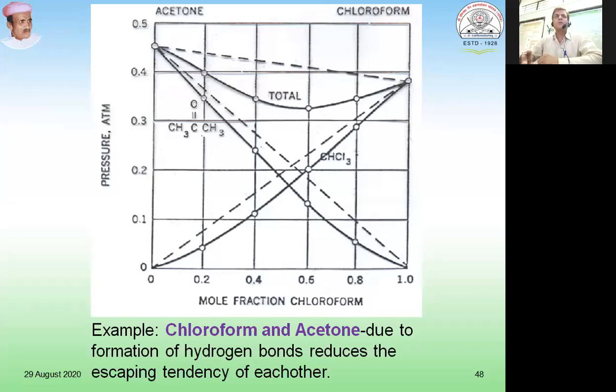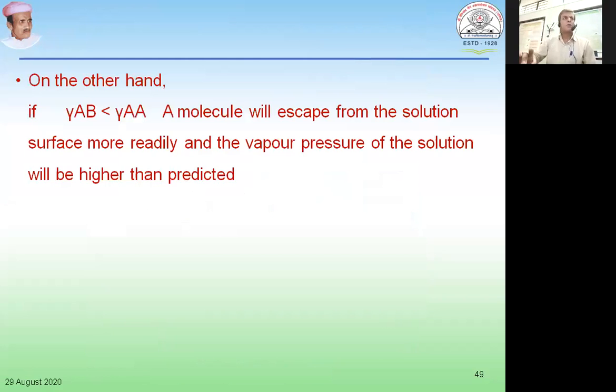This is what is known as negative deviation from Raoult's law. And we will have another case where the same molecules have more attraction for each other as compared to their forces of attraction for the different molecules.